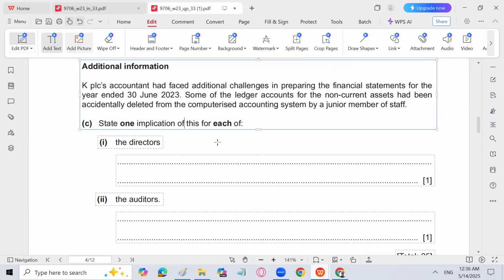Obviously, the auditor will give a report. The auditor's report is going to come. So the auditor is going to give a qualified report that there is a material misstatement in the accounting, and the accounting system is not showing a true and fair view of the business, because if a junior member of staff has accidentally deleted some of the ledger accounts for the non-current assets, it means that the statements are not going to show a true and fair view of the business. So there is going to be a material